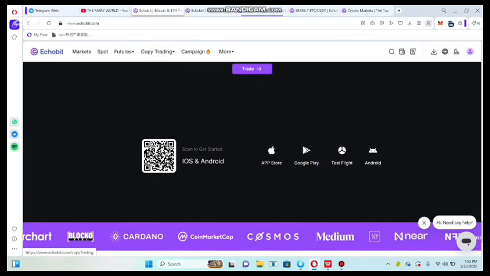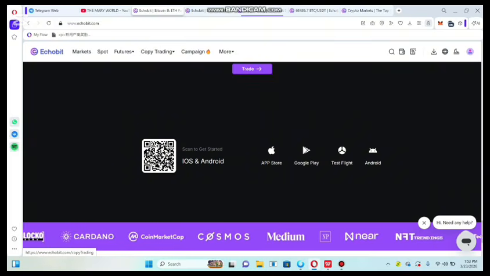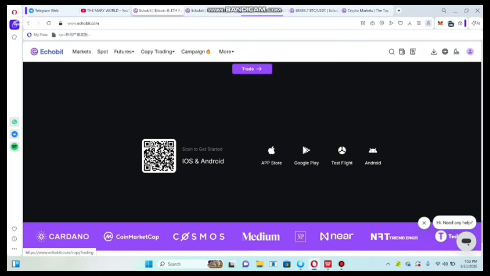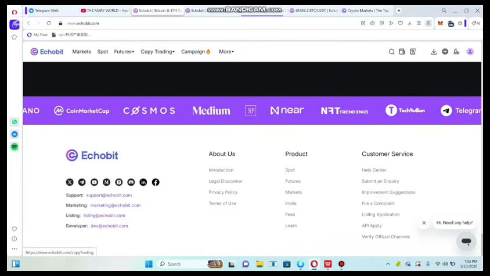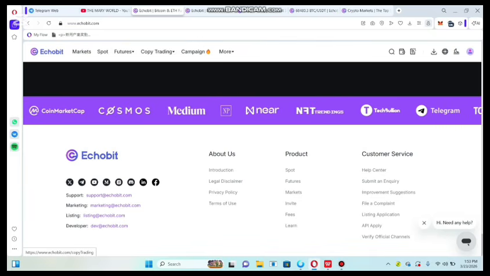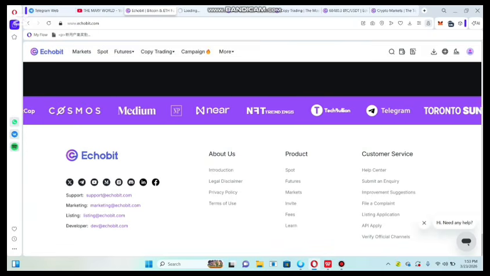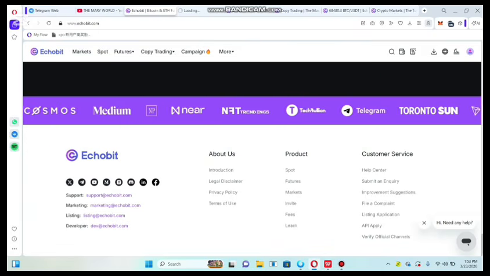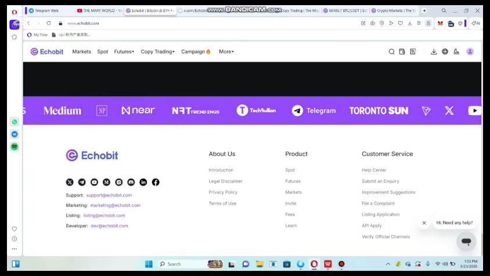You can scan this QR code to join and download this application. This application is available on Google Play and the App Store now. Here is the social media community: Discord, a Twitter account and a Telegram community. You must subscribe on YouTube, Facebook and LinkedIn. Also you can join all the social media links.